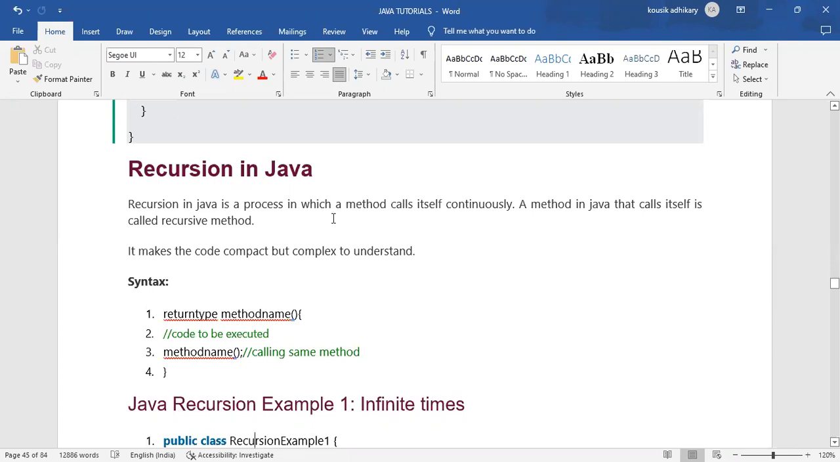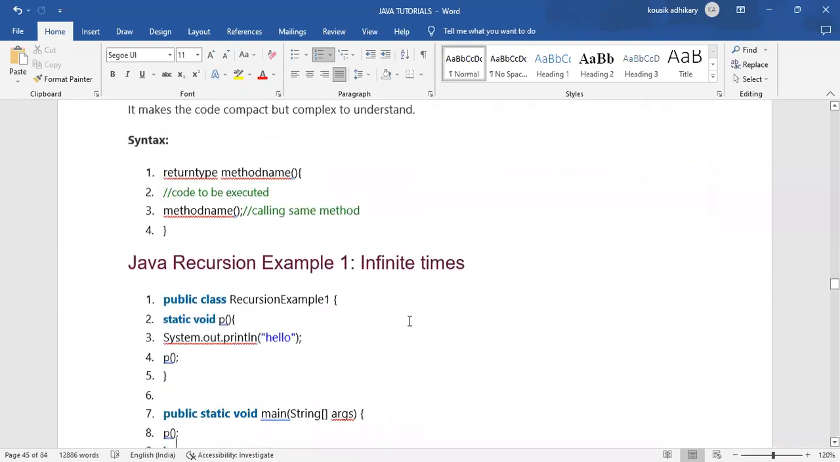Recursion in Java is a process in which a method calls itself continuously. A method in Java that calls itself is called a recursive method. Note that definition. And what is the syntax? The syntax is the return type, like void or int or string, and the method name. Then the method block or the body. And then again, we are calling the same method. That is the syntax to create and call a recursive method.